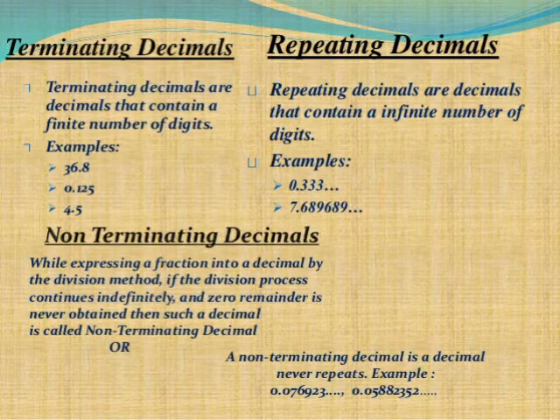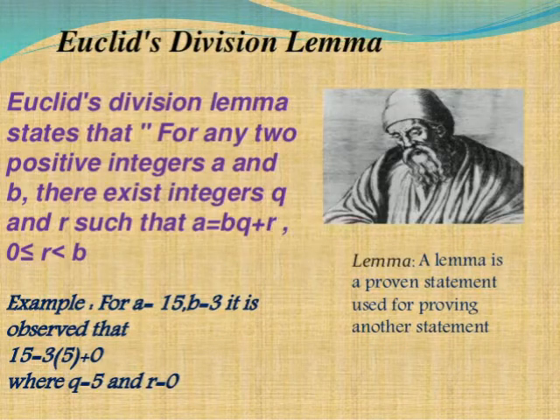0.0582352 dash. Euclid division lemma, a very important topic. Euclid division lemma states that for any two positive integers a and b, there exist integers q and r such that a is equal to b into q plus r, where 0 is less than or equal to r, less than b.